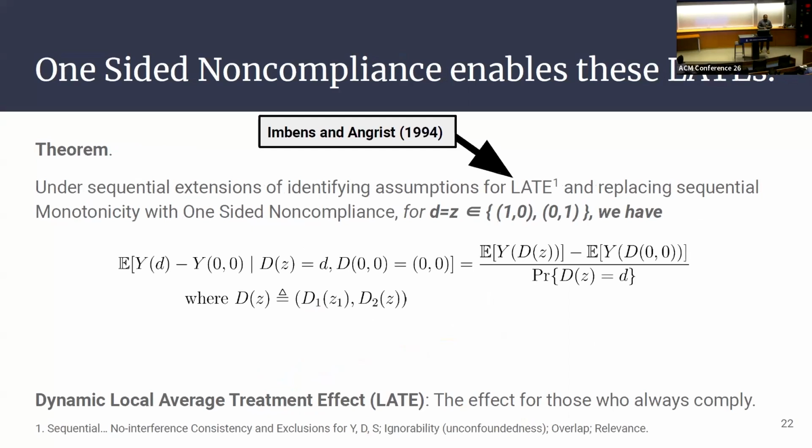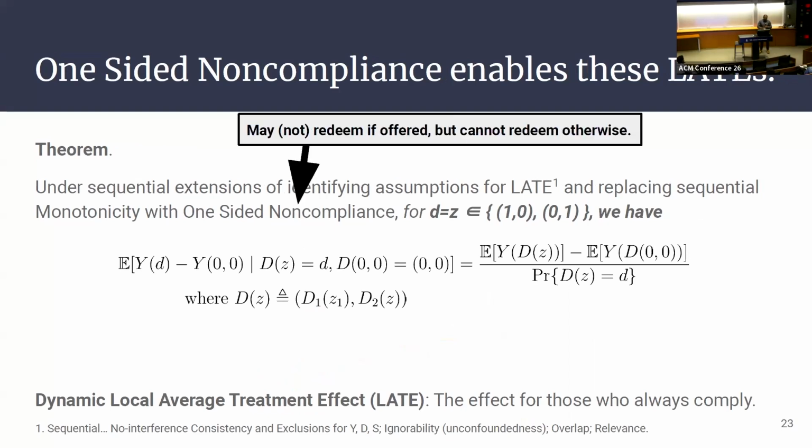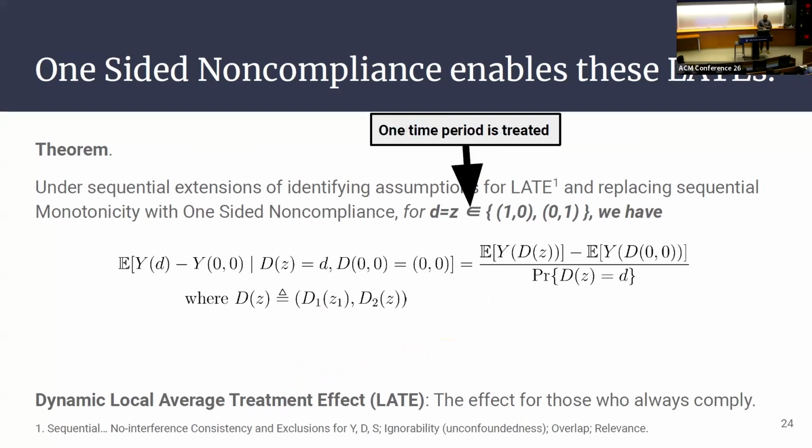So the way we're going to address it is by extending the identifying assumptions in Imbens and Angrist, 1994. This is a seminal paper on local average treatment effects. So we'll extend the assumptions so that conditional on the history of random variables, the assumptions hold in the next time step. And then we're going to get rid of monotonicity and replace it with one-sided non-compliance. Informally, this says that if you're given an offer, you may or may not redeem, but you definitely can't redeem if you're not offered. So if you make those two changes, you can identify the effects of treating one time period and setting the rest to control.